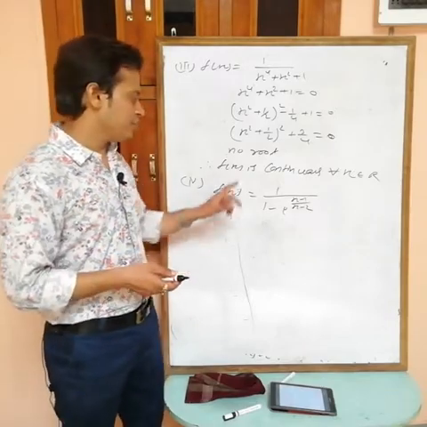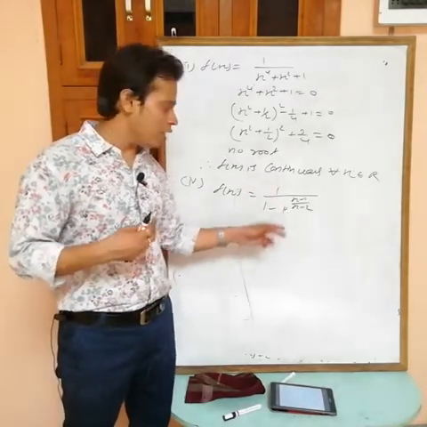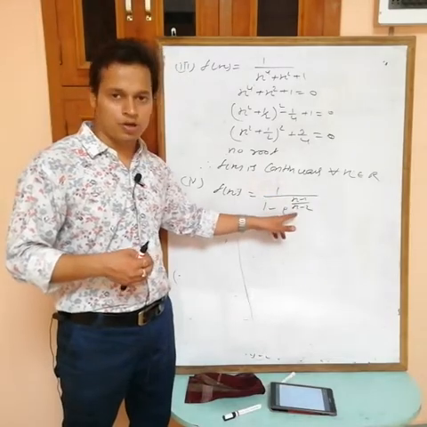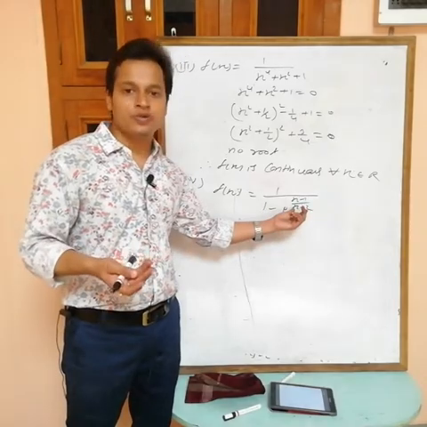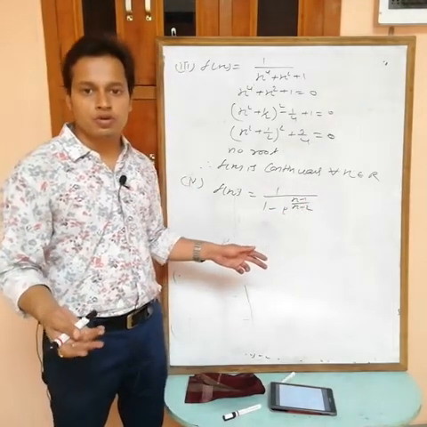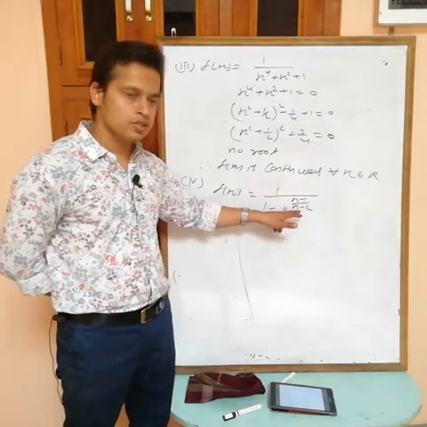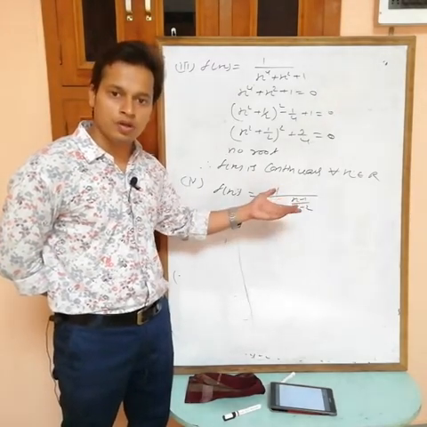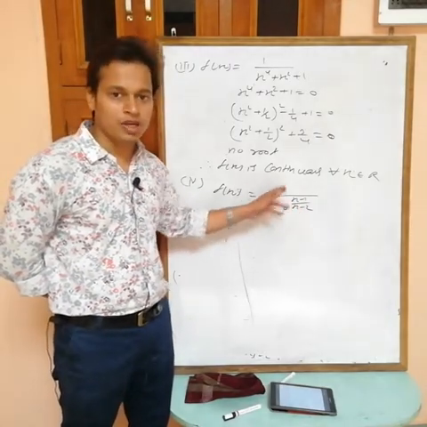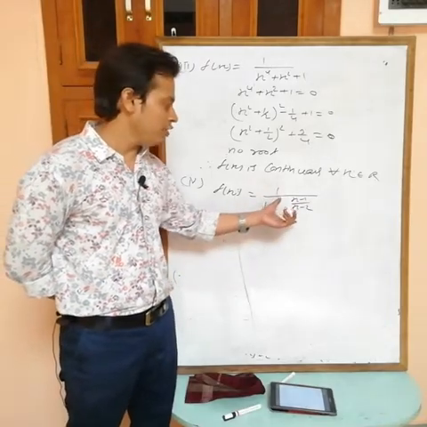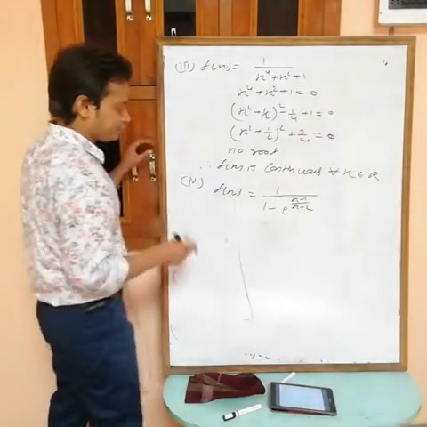What is the condition? First thing, the denominator can't be equal to 0. It means this one can't be equal to 0. And also in e power we have polynomial by polynomial, this is also function by function. So in this one also the denominator can't be equal to 0. You can't put x equals 2. If you put x equals 2, then what you will get? 0. Anything by 0 is infinity. e power infinity is infinity. Then 1 by 1 minus infinity, not possible. At infinity this function is not defined. So what we have to write?